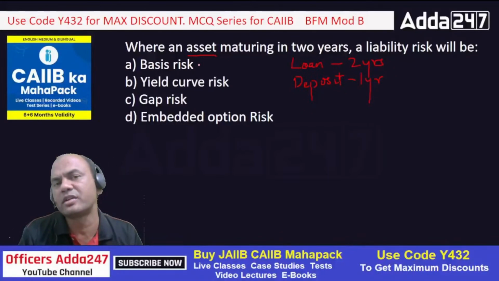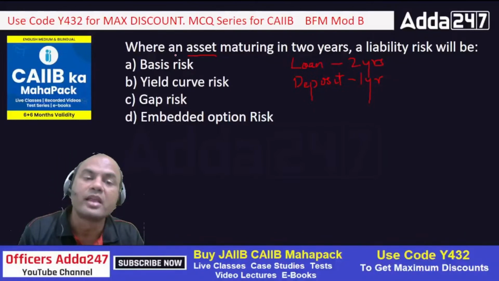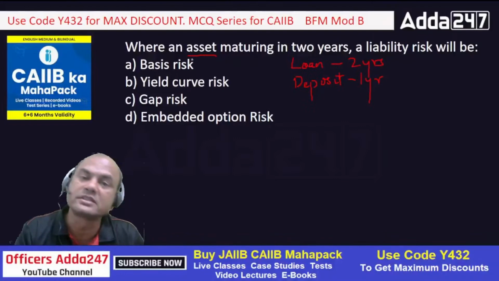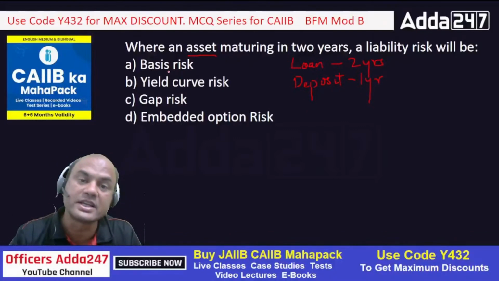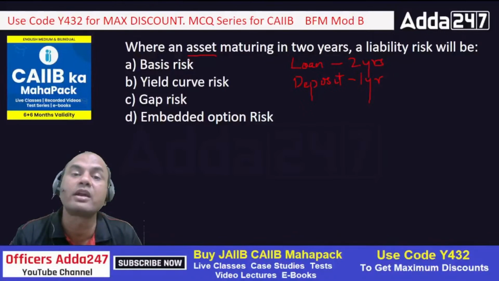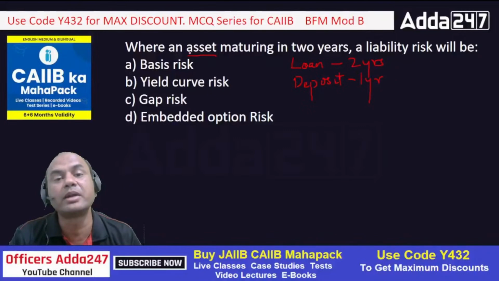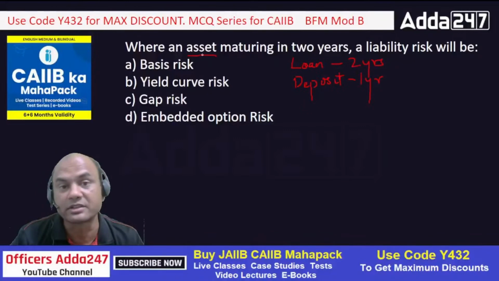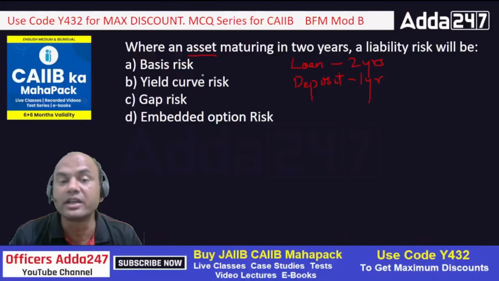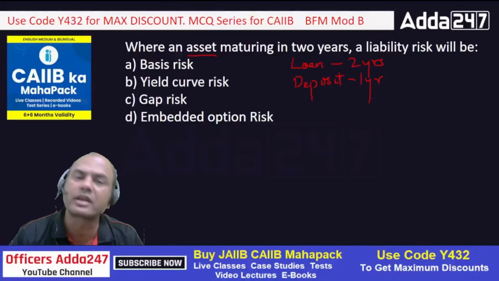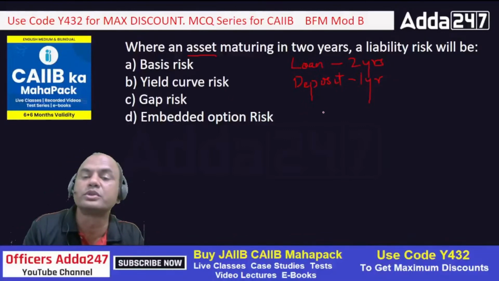The liability risk will be basis risk. Basis risk is related to market risk. It means the rates of interest of deposits and loans change in different proportions, different rates. Means my loan rate rises by 1% and my deposit rate rises by 2%. So that will create a basis risk. Yield curve risk is another form of market risk. Yield curve means the yield of the bonds goes up.